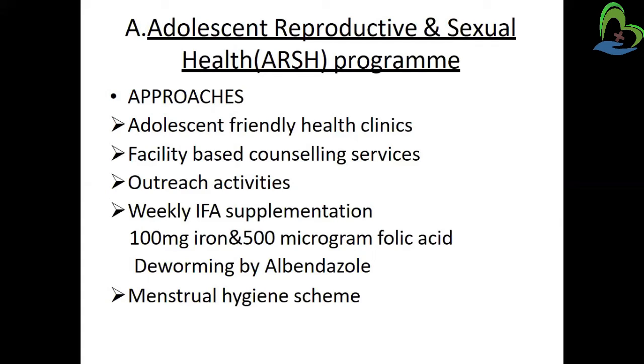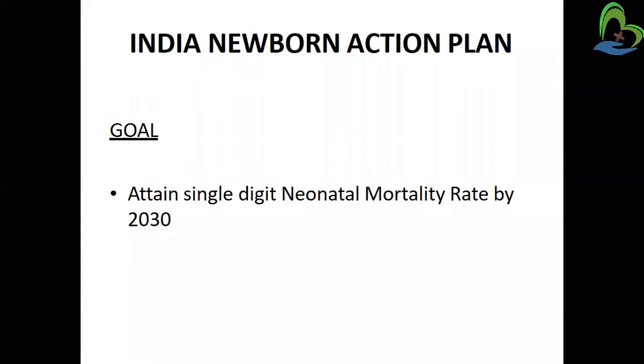Then weekly iron and folic acid supplementation, so how can it be provided? So 100 mg iron and 500 microgram folic acid. Okay, then deworming with albendazole and menstrual hygiene scheme also provided. So this kind of guidance and knowledge provided into the adolescents reproductive and sexual health, that is the ARSH program. Next one is the India Newborn Action Plan.